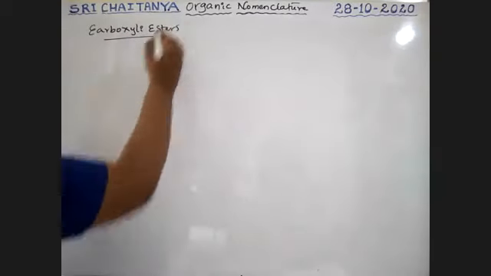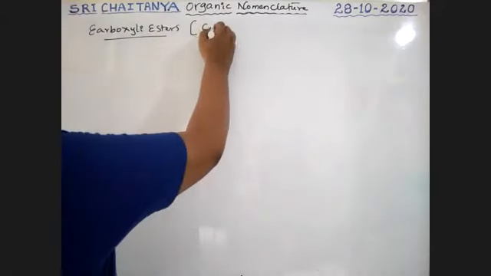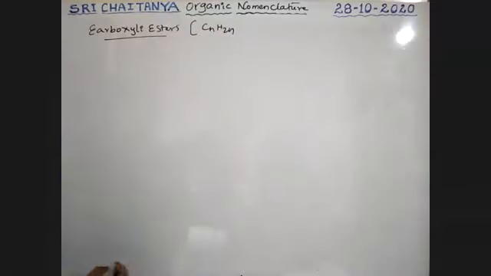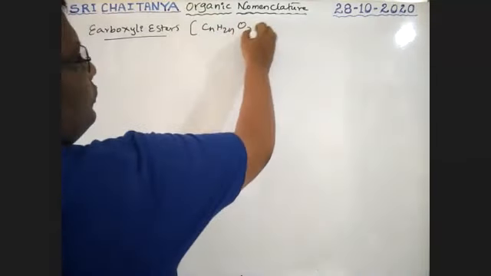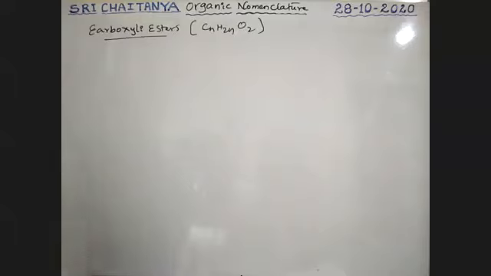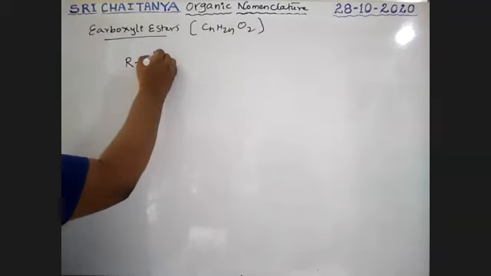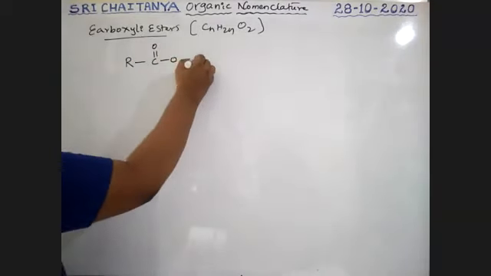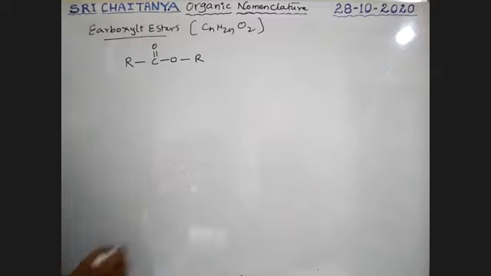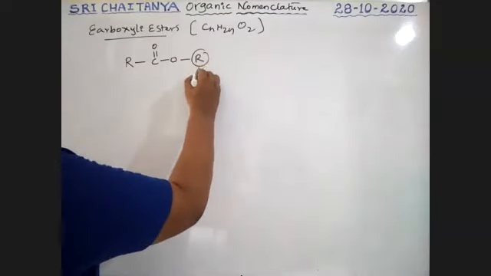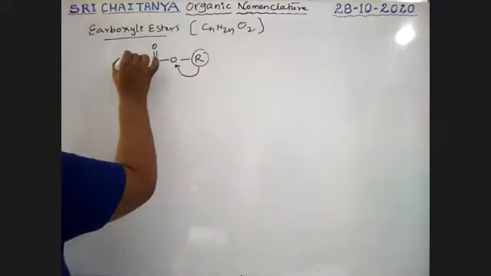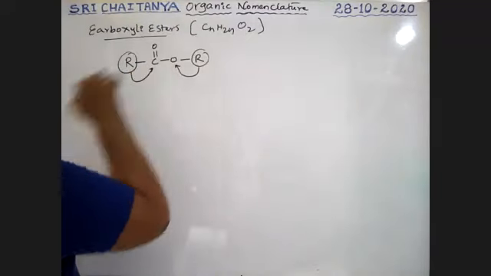Carboxylic esters. General formula CnH2nO2, two oxygens also here. The functional group is RCOOR', that means one alkyl group attached to oxygen and one alkyl group attached to carbon.